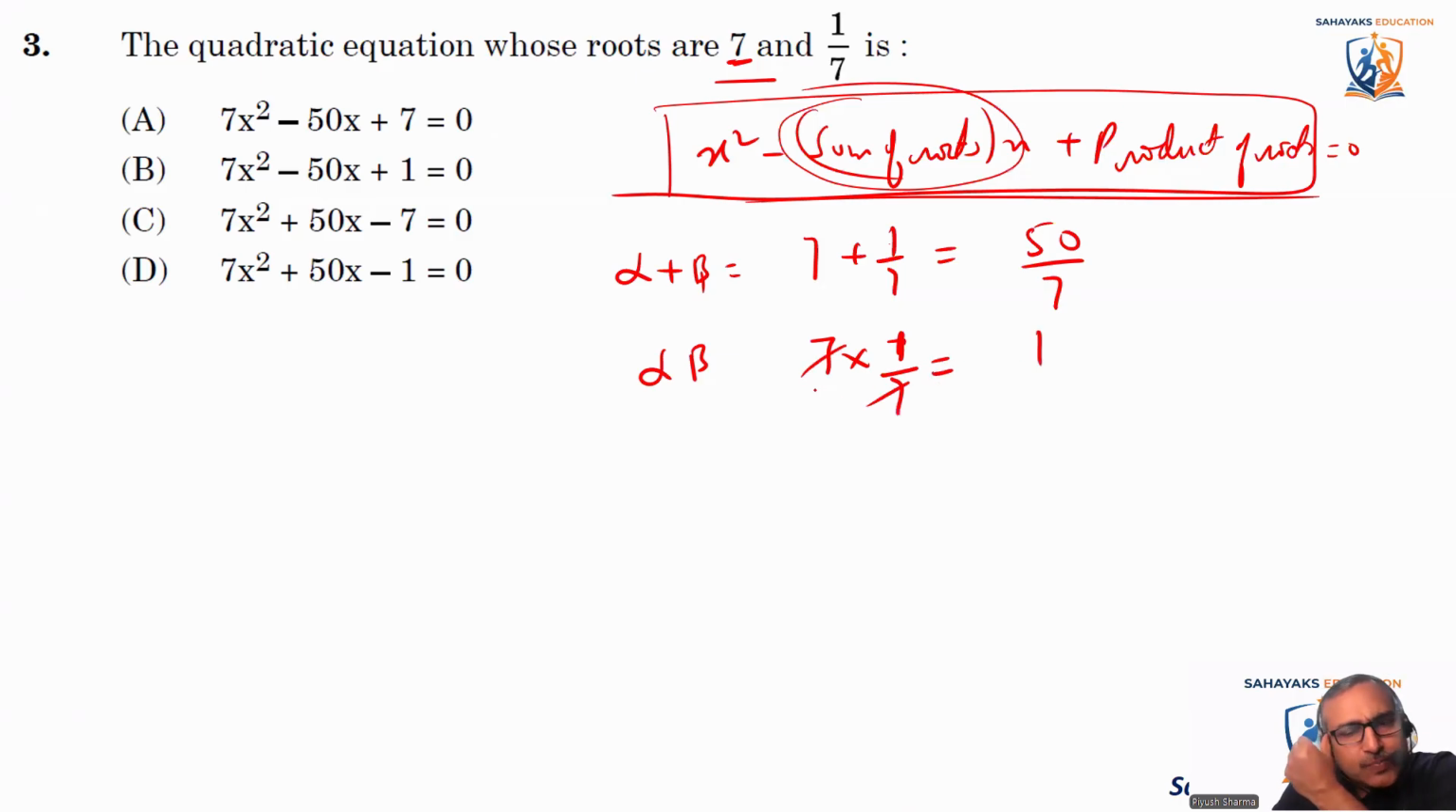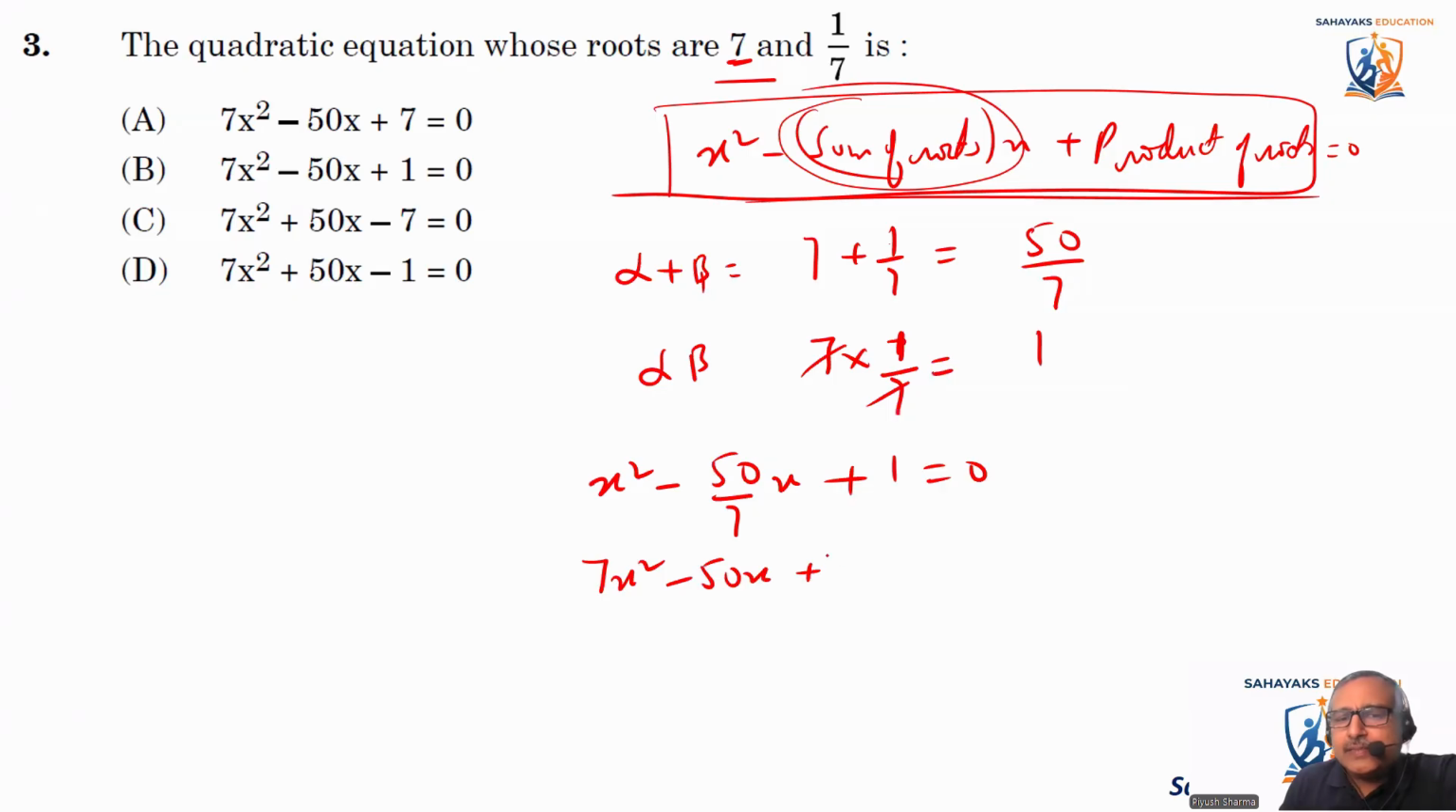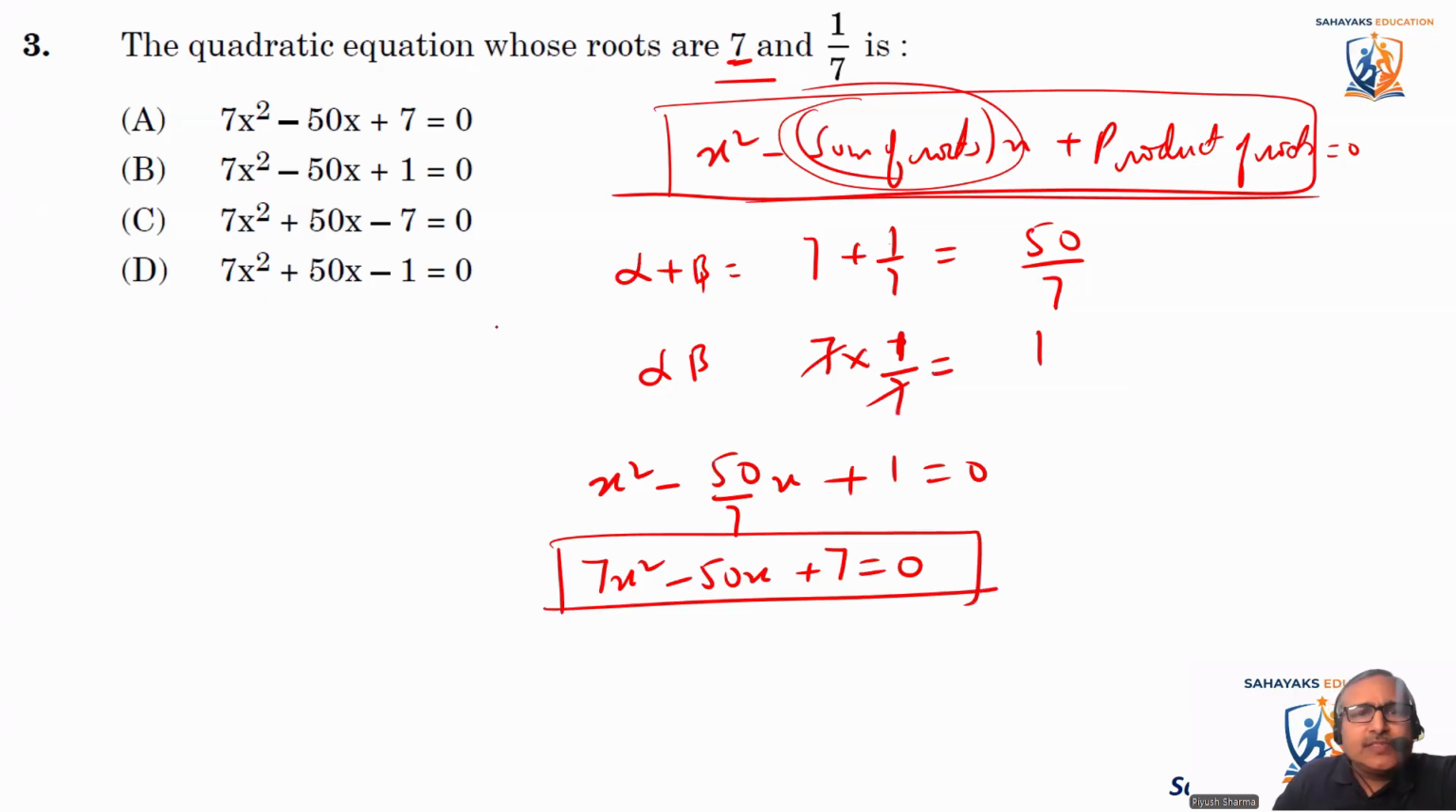So let's put these values now. It comes as x square minus sum of roots, 50 by 7, into x plus product of roots, 1, is equal to 0. So let's multiply this equation by 7. When I multiply the equation by 7, it becomes 7x square minus 50x plus 7 is equal to 0. So this is the equation. Let's see which one is that. 7x square minus 50x plus 7 is equal to 0. So A is the equation here. Let's come to the next question.